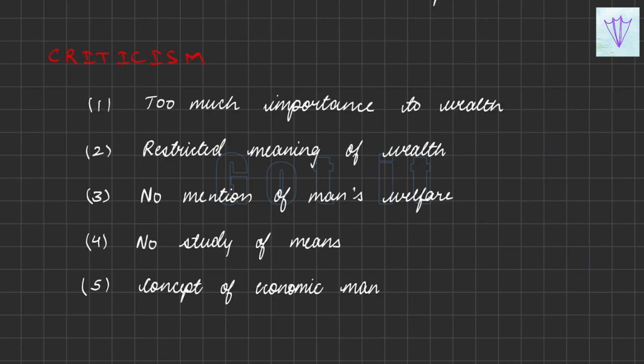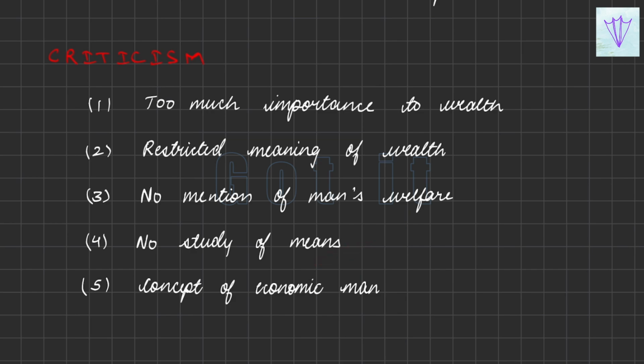So he has not mentioned any importance to the economic welfare of the society. It only showed or spoke about the accumulation of wealth, and there is no study of means.